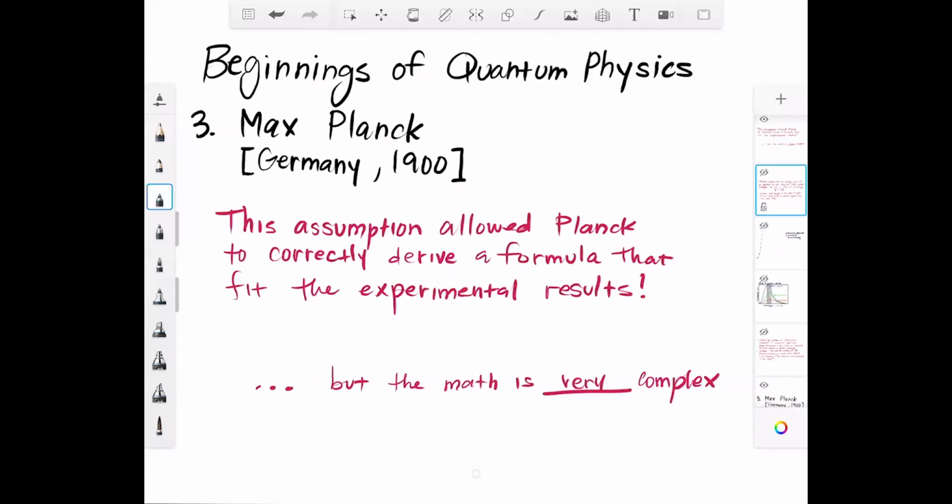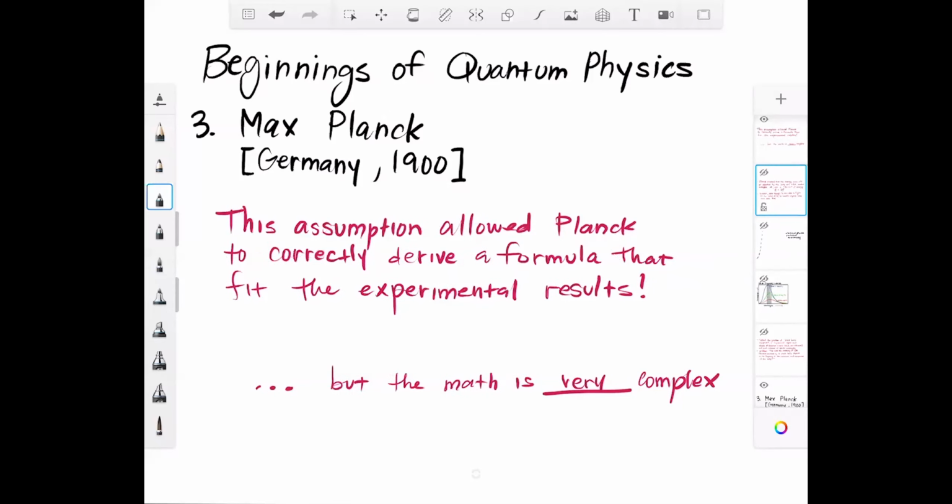But the thing that was revolutionary about this is that this assumption allowed Planck to correctly derive the formula that fit those experimental results. But I'm not going to bother you guys with the math because it's really hard math, and we don't need to worry about it. Anyway, so that's where Planck stepped in.